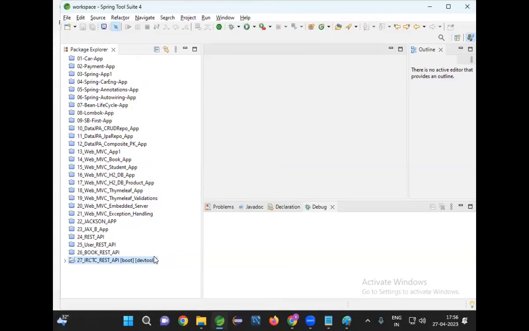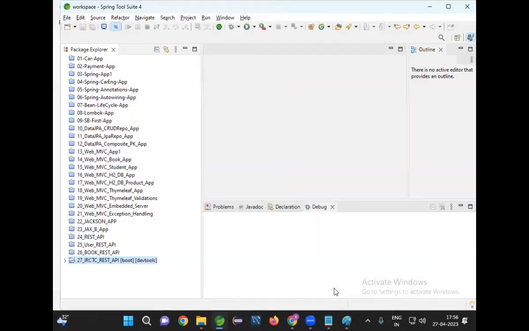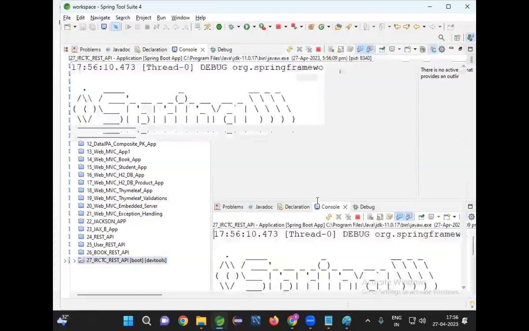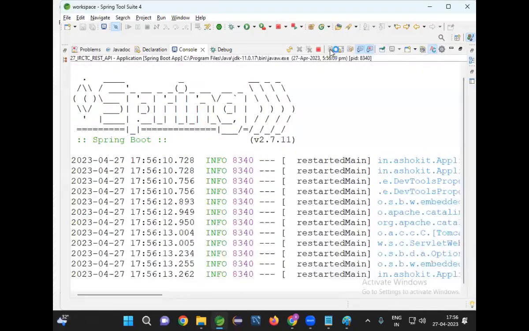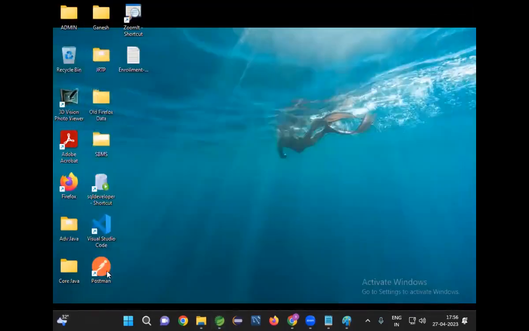Refresh, right click, run as, boot application. Clear the console. Go here. Open Postman.